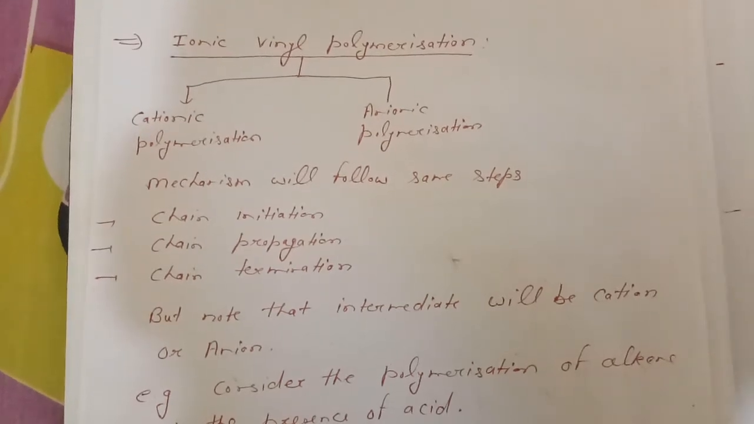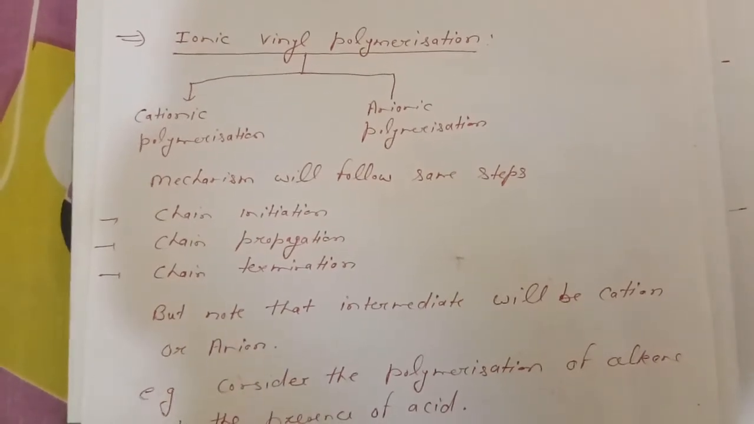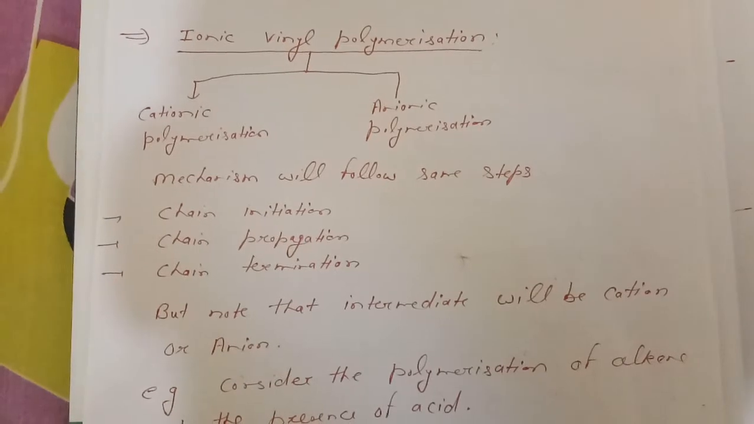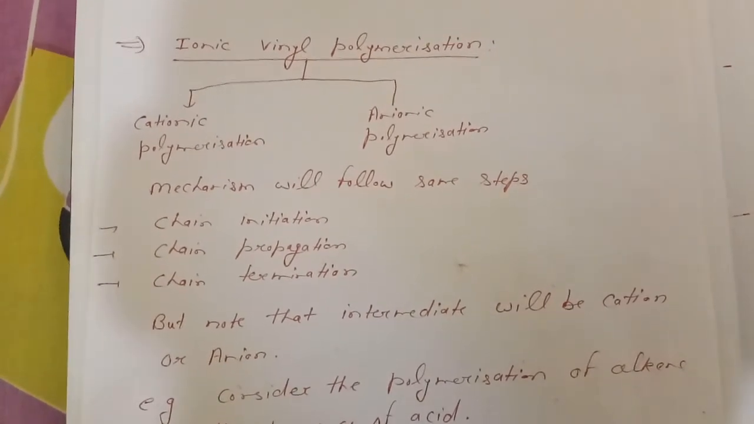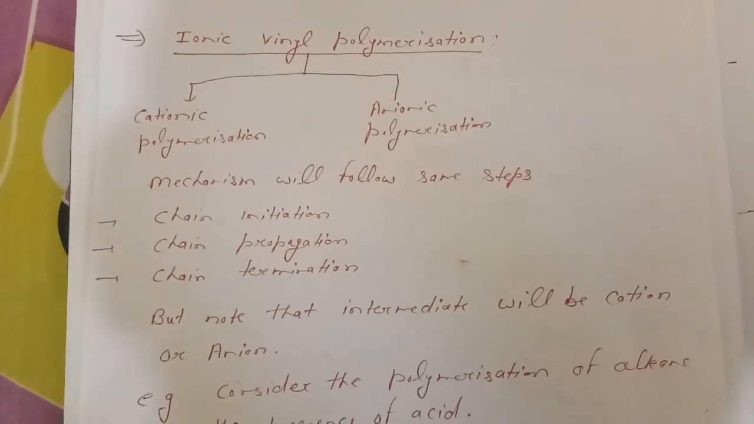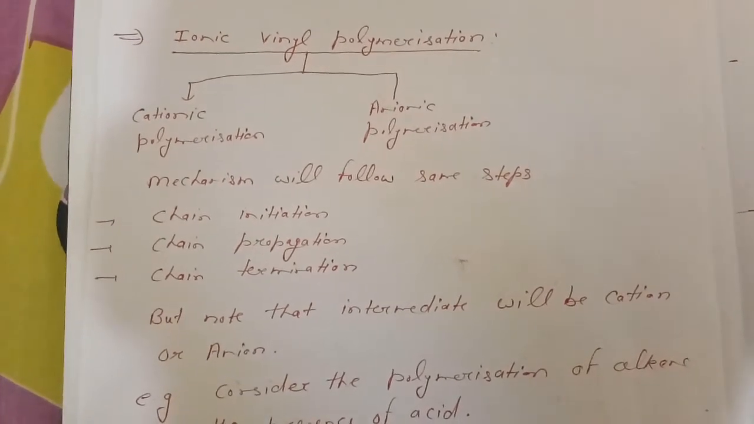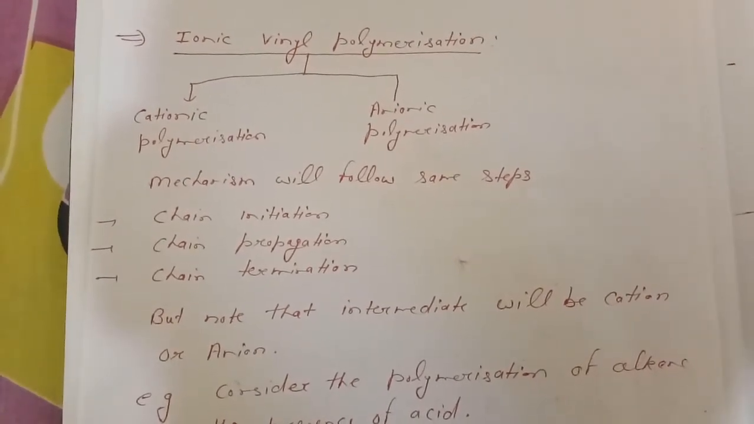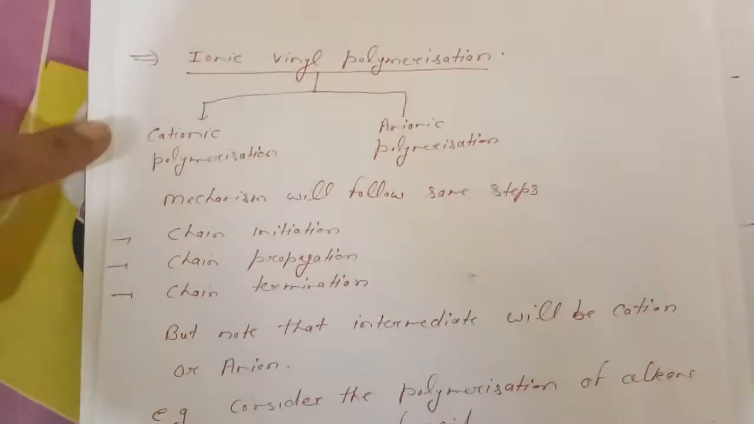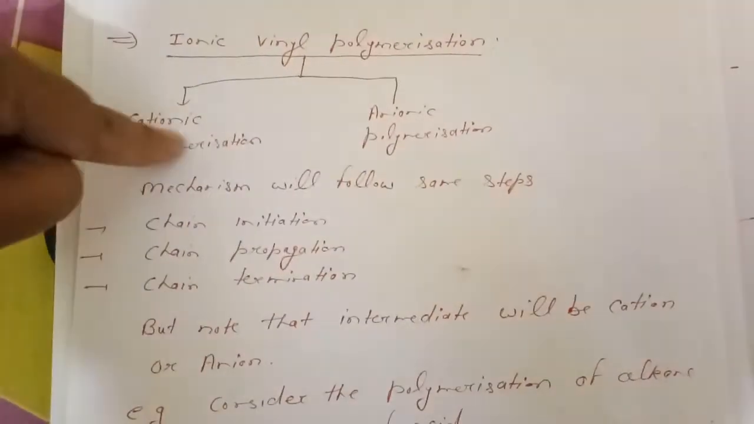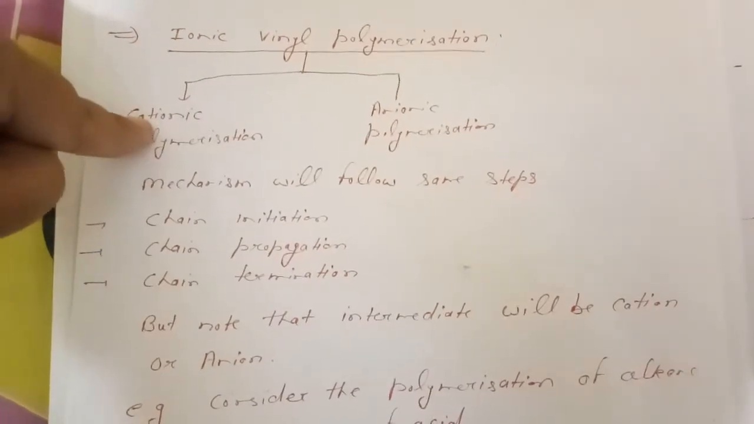Hello students, today we will discuss ionic vinyl polymerization. In the last lecture we discussed free radical vinyl polymerization. In ionic vinyl polymerization, the polymerization can occur in two ways: one is cationic polymerization and the other is anionic polymerization. Our intermediate can be formed via the attack of a cation or an anion.